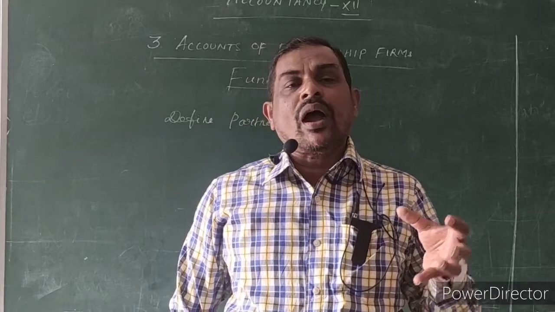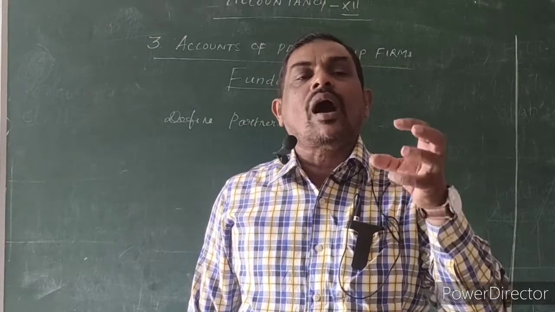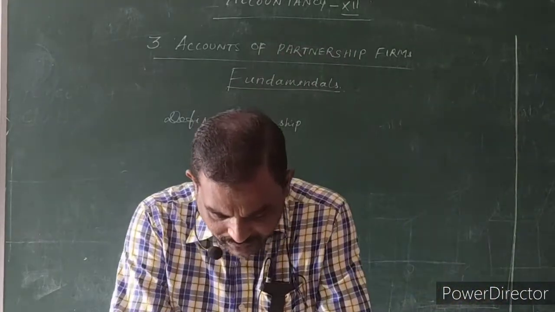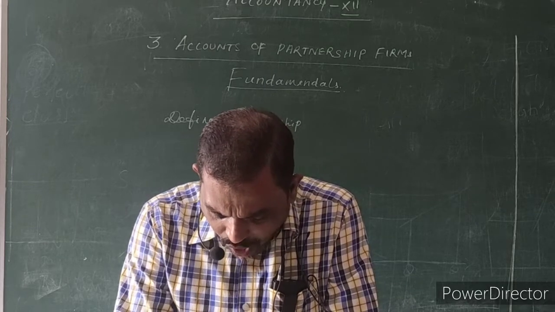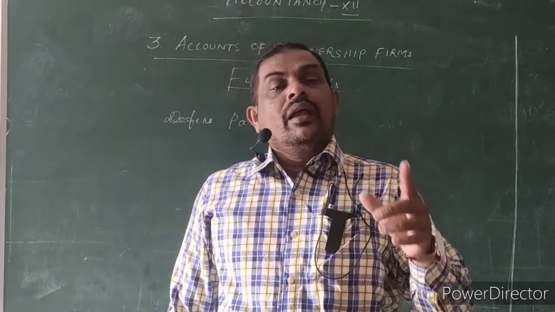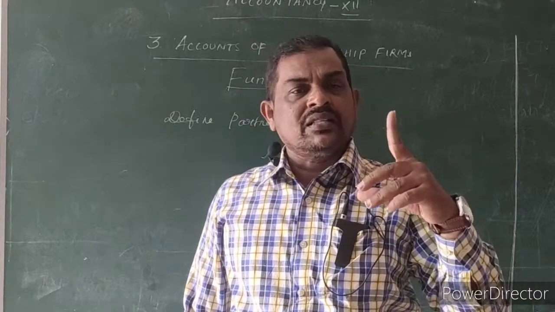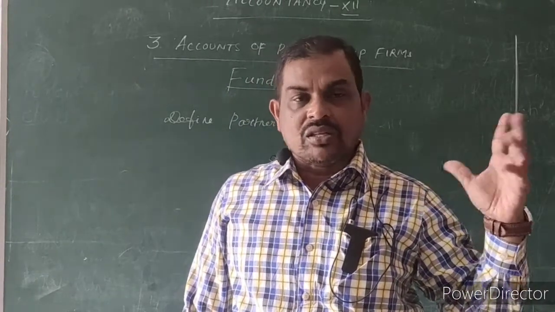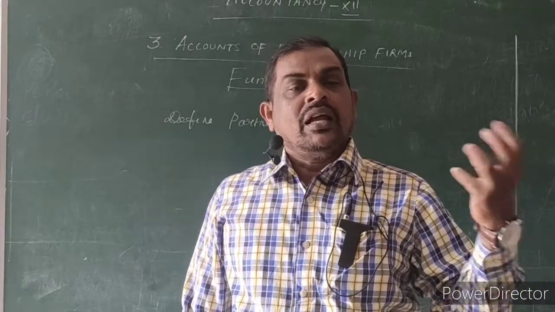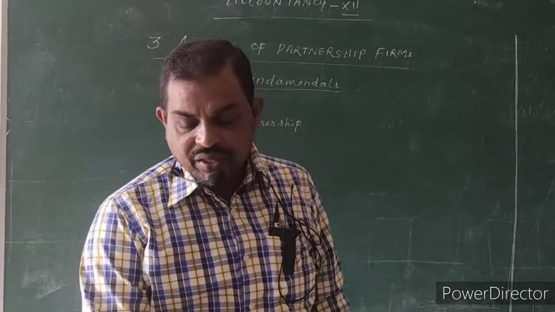In that agreement, you have to mention in what way you take the profit. Then the business must be carried on by all or any of them acting for all. That is, with the consent of the other partners, any one of the persons can take charge of the business, or all the partners can take each section of the business. Okay, so these are the partnership features.